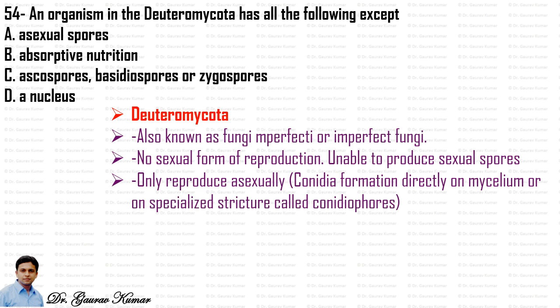So the answer to this question will be that an organism in the Deuteromycota has all the following except ascospores, basidiospores or zygospores, since no sexual form of reproduction is there.